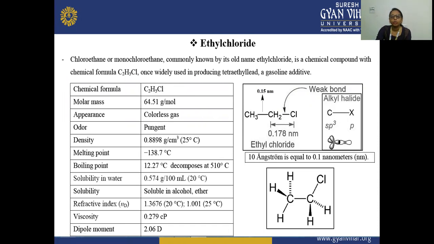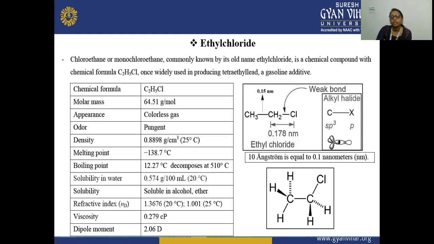Its chemical formula is C2H5Cl, that is CH3CH2Cl, and the molecular mass of ethyl chloride is 64.51 gram per mole. The appearance is a colorless gas with a pungent smell. Density is 0.8898 gram per centimeter cube, melting point is minus 138.7 degrees centigrade, boiling point is 12.27 degrees centigrade, and it decomposes at a temperature of 510 degrees centigrade.